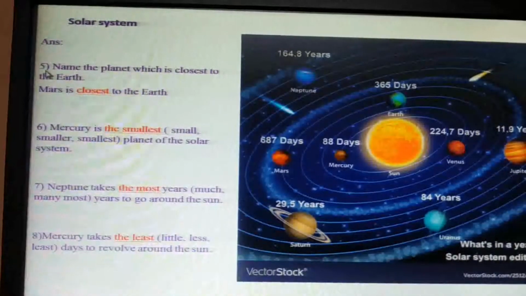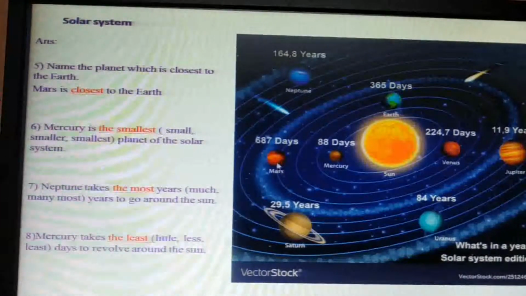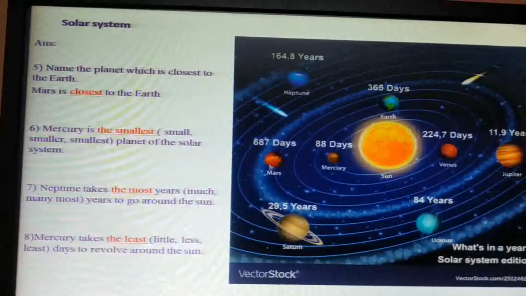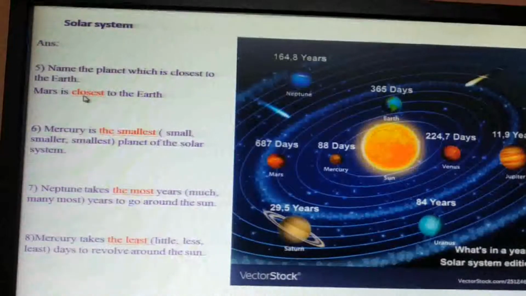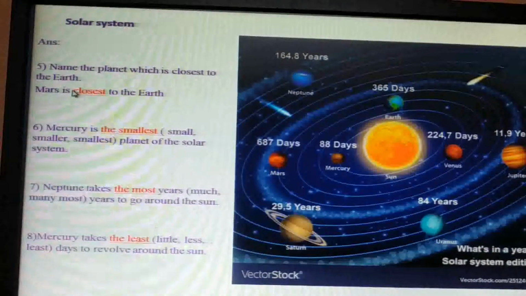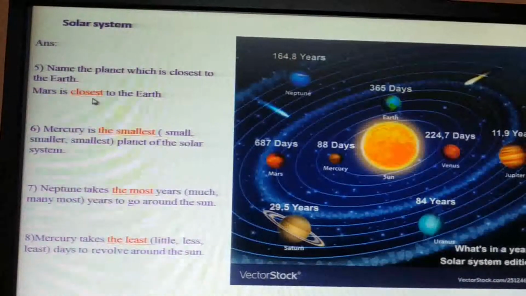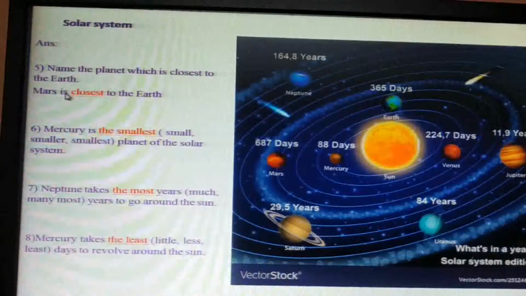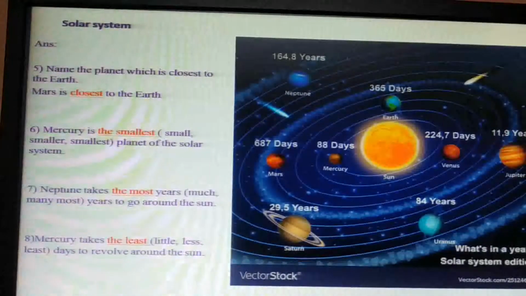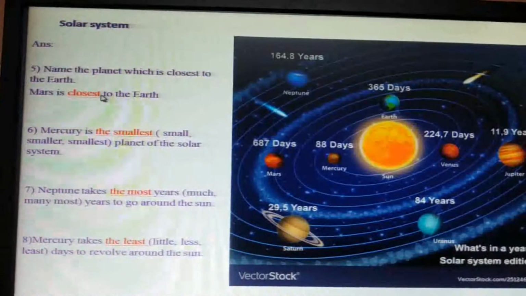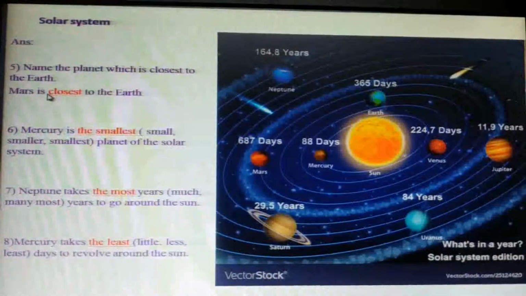Question number 5, name the planet which is closest to the earth. Of course, Mars. Mars is closest to the earth. Look, here there is no the before closest. Why? Because the article the or an is used for a noun. Okay? Here there is no noun. So here there will be no the.